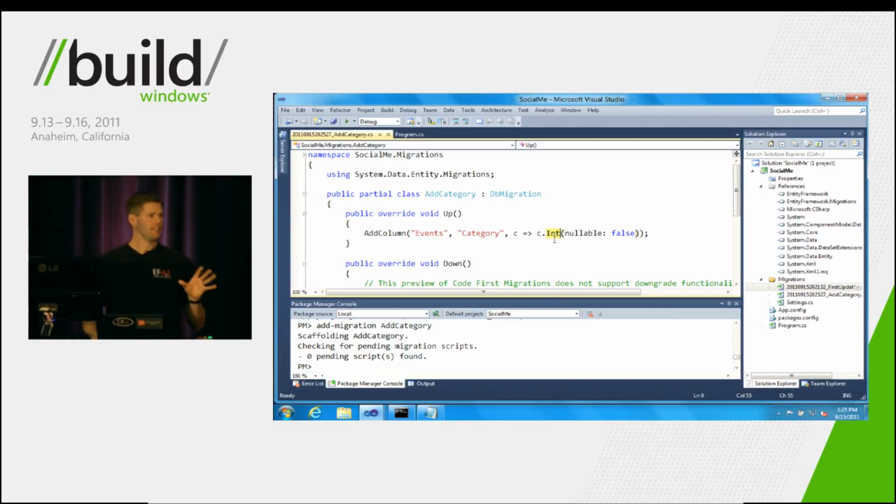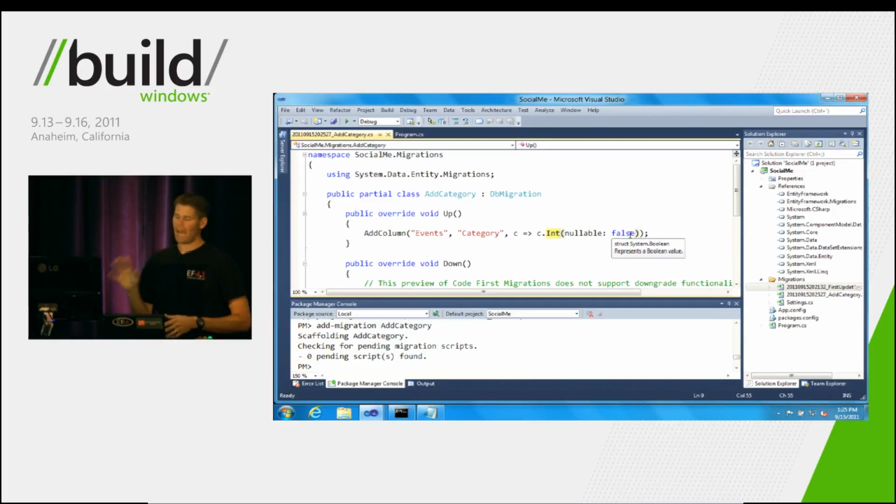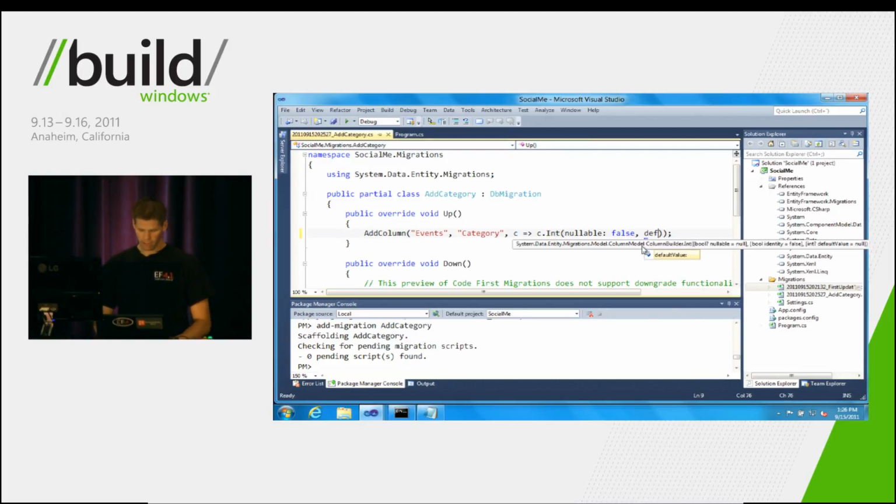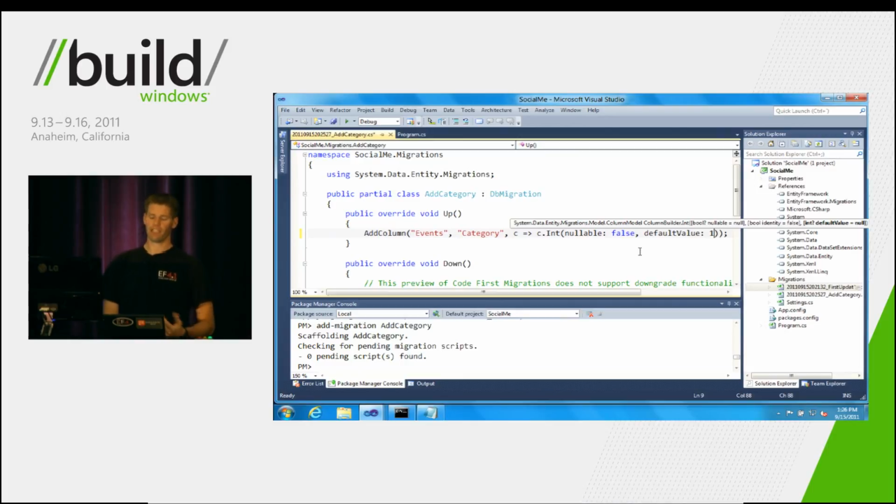Now there's one other key thing about these scripts that we're seeing here, this add category script. And that's that once it's scaffolded, it's your script. And you can edit it or add things to it or remove things from it as you see fit. And in this case, I know that my database already has some instance data in it. I know it's got those 2 rows that we put in earlier. So when I add this category column, is it possible for me to populate those existing rows with some data? And the answer is absolutely yes. So we can go in here and we can say, hey, the default value for this particular column should have a value of 1, which corresponds to one of our enum values. So there you go. You can make any change you want to your code first migration script before you run it.